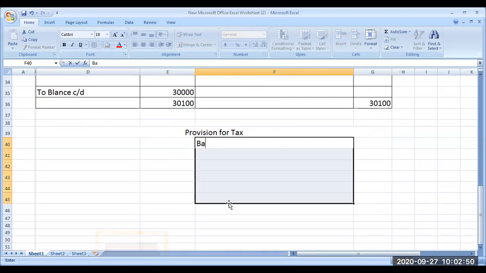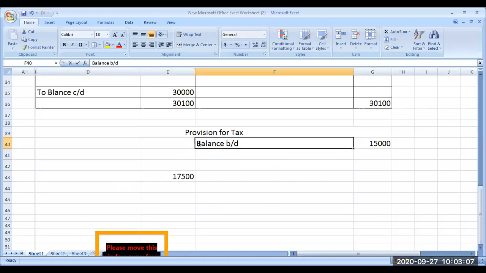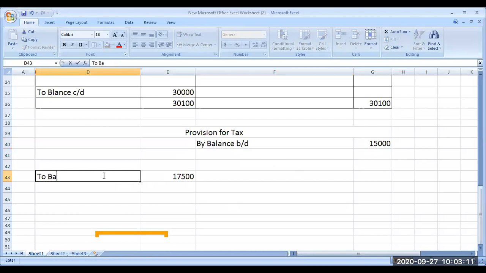Balance brought down. The last year balance is 15,000. The current year balance is 17,500. Balance carried down, 17,500.